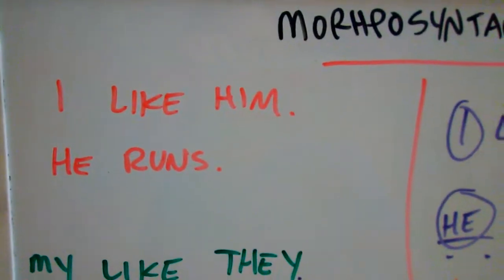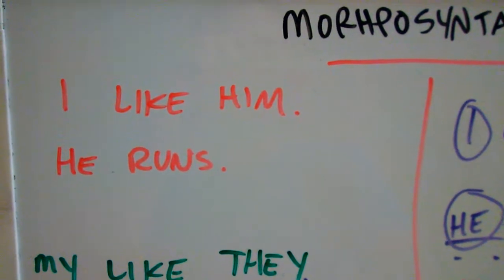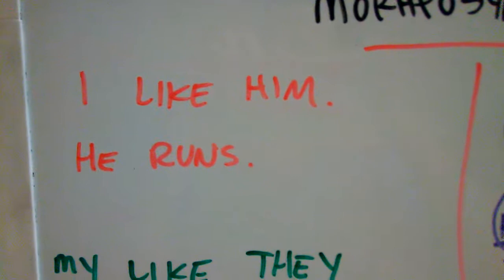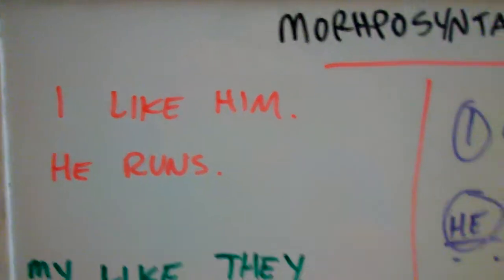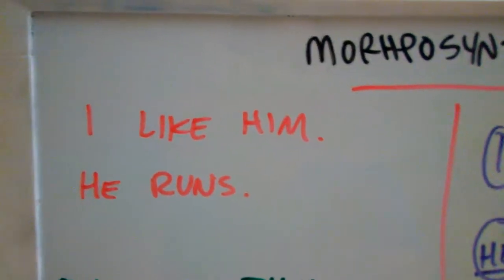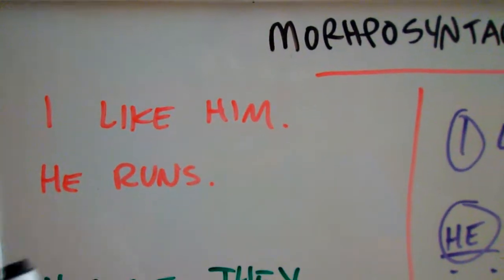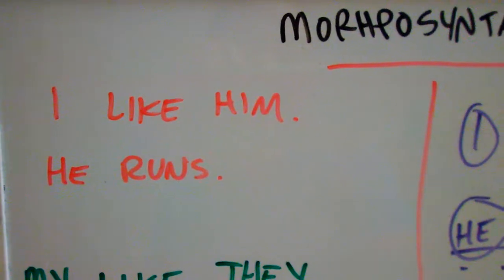So I have two sentences here. One of them is transitive and one of them is intransitive. Remember, we're talking about ergativity, so transitivity plays a big role, and it's going to be transitivity with the verb. First sentence is, I like him. Second sentence is, he runs.